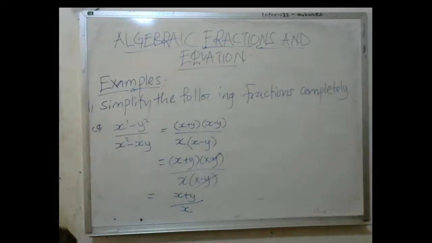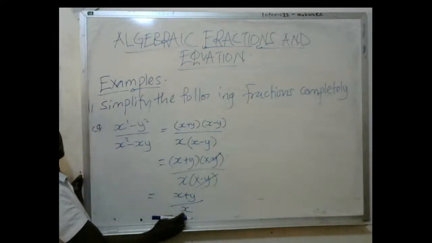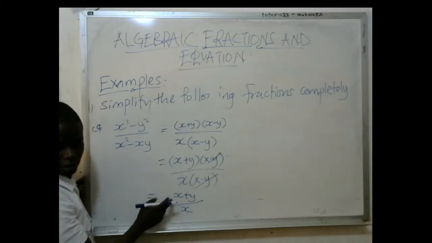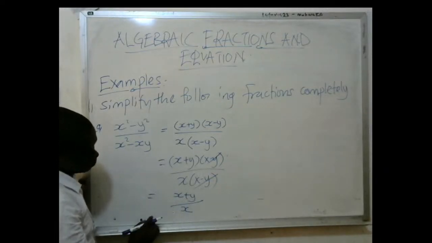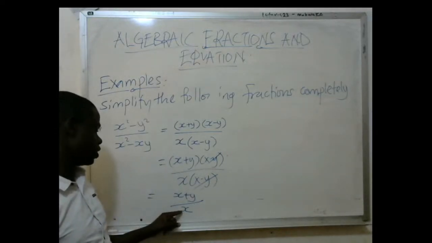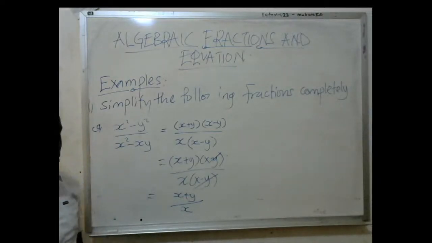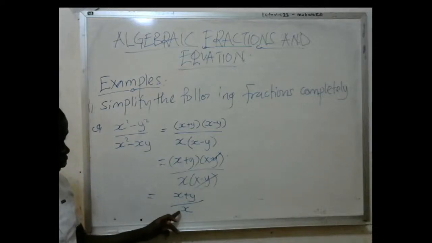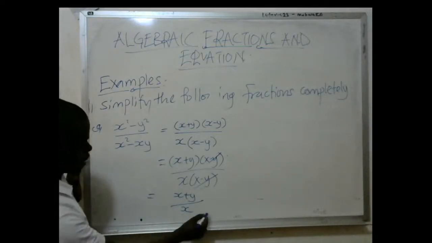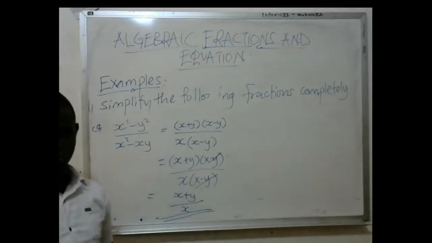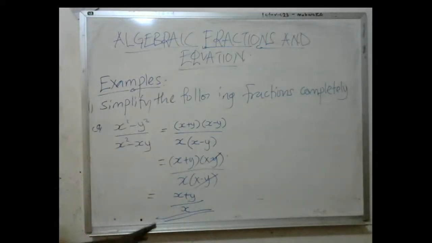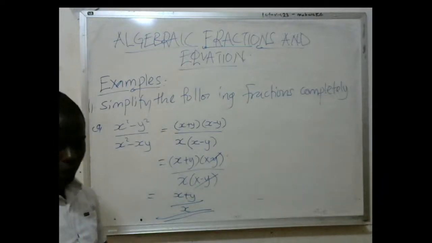Now some of you have a tendency of crossing this with this, but that is a suicide mission. This one can never cancel with this if there is an addition sign in between them. They can only cancel if there is a multiplication sign in between. But if there is addition or subtraction, this one and this one cannot cancel. So eventually, this is our answer, or that is the solution. You cannot simplify this any further. So this is the easiest simplification that you can give to this expression here.